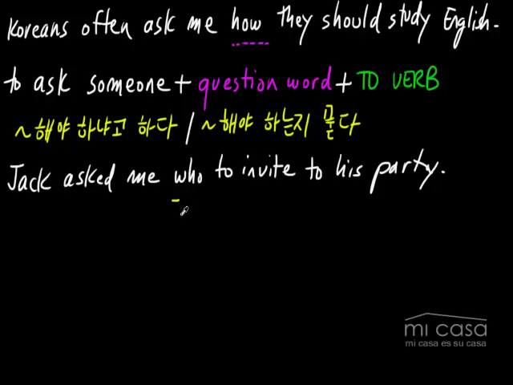Actually, let me put that in purple, since that's what we were doing before. To ask someone plus a question word, and then right after, a question word and then to verb. All right? Jack asked me who to invite to his party, which would mean 누구 초대해야 하냐고 했어. All right? He asked me who he should invite to his party.